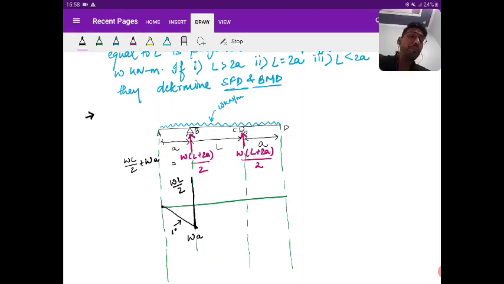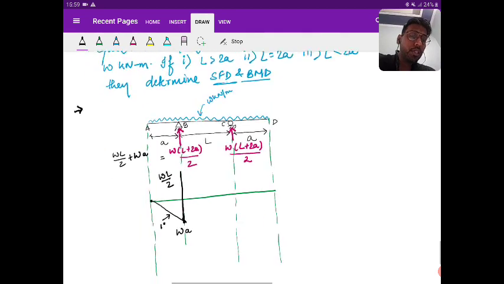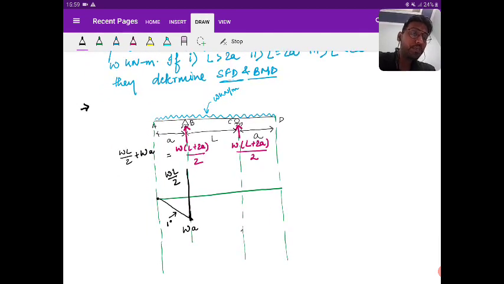Very good, WL. That is downward, so minus. So WL by 2 minus WL, you reach minus WL by 2. So connect this with a straight line. This is your first degree. Is it clear? Now again opening this as WL by 2 plus WL.